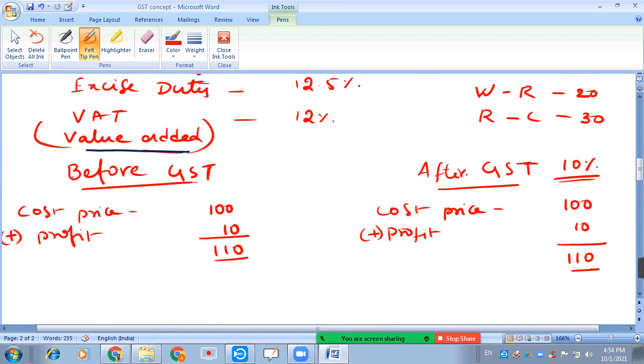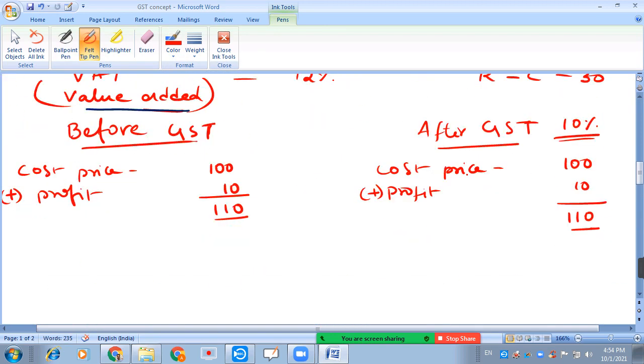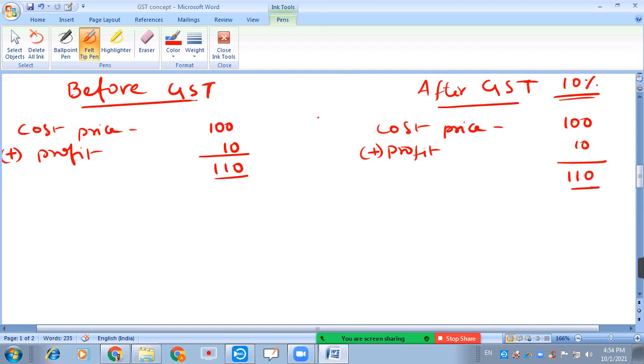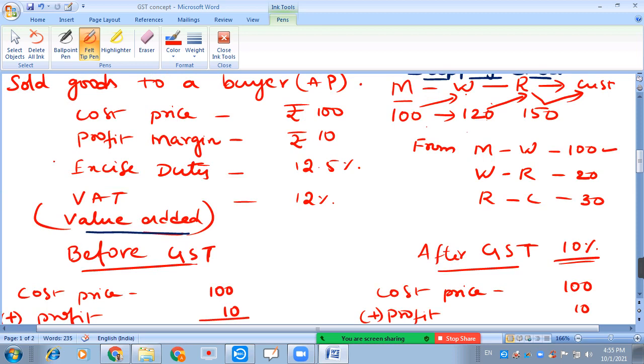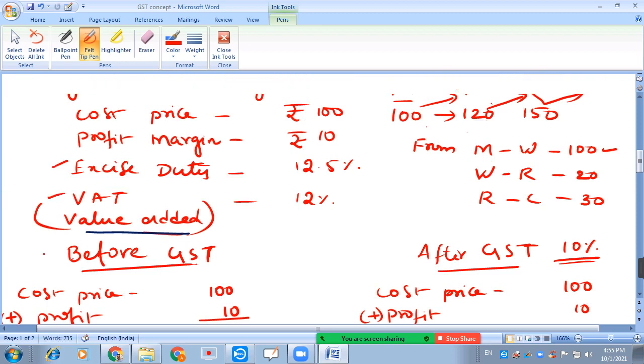Well, so now let us see this difference between before GST related aspect and after GST related aspect, and how this impacted the customers. So before GST there are two taxes as per this transaction. One is excise duty, another one is VAT. Excise duty 12.5%, VAT 12%.